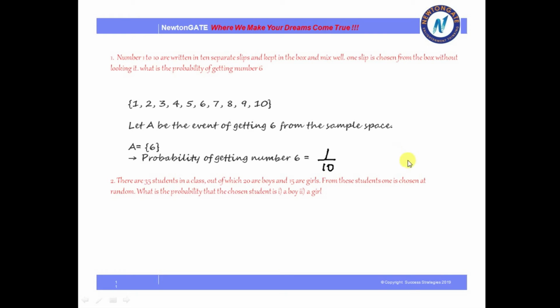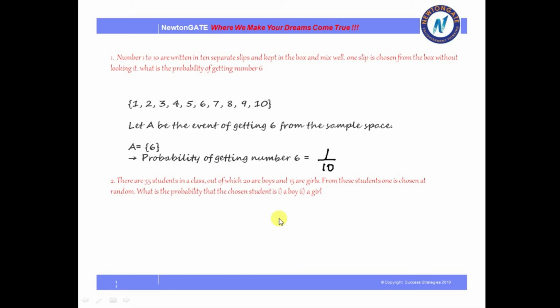Now that we have solved it, let us quickly look at this. Yes, the answer is 1 by 10. You can see that the outcomes were 1 to 10 and the favorable event for us was 6, and hence the probability of getting the number 6 is 1 by 10.